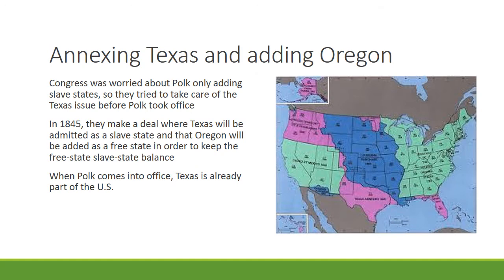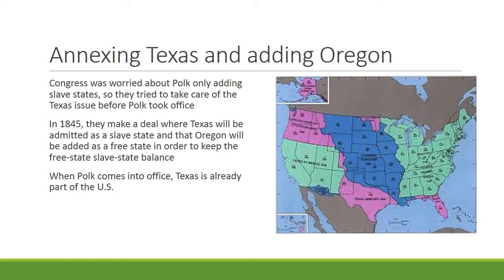So right before Polk comes into office, the people who are already in Congress decide that the best thing to do would be to go ahead and add Texas and Oregon at the same time. So as we learned in our last video, Oregon and Texas were both filling up in the 1840s with American settlers. So Congress decides that they're going to add both Oregon and Texas. That way they can add Texas as a slave state and they add Oregon as a free state. And what this would mean is that the balance between free states and slave states would stay equal, and it would prevent, at least for a little while longer, any serious conflict between the North and the South.